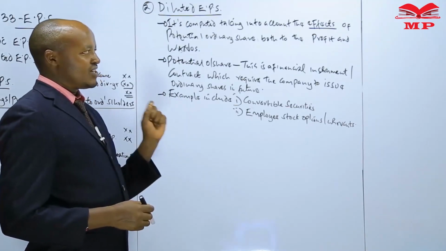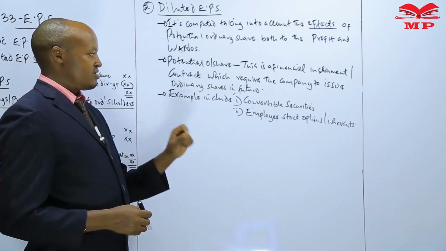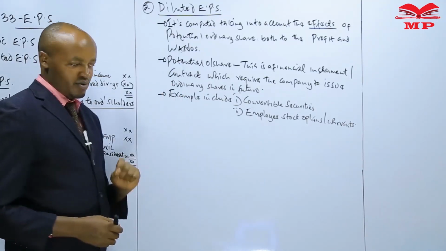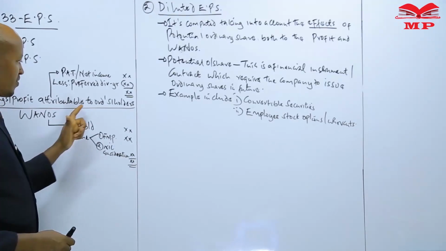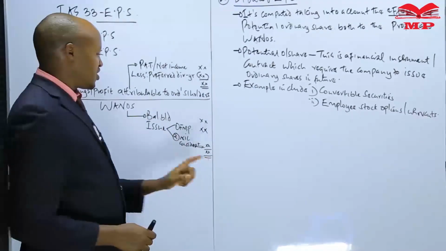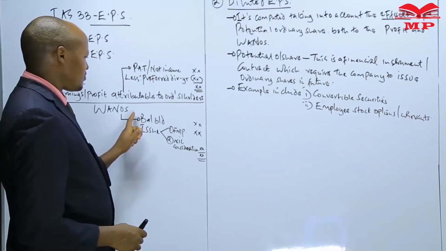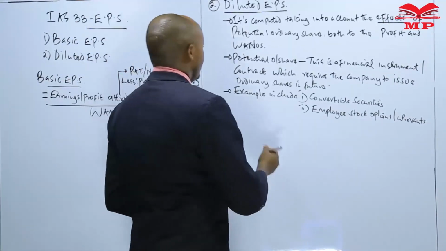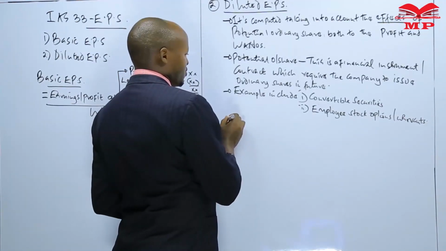So what we have said is that when computing the diluted earnings per share, we take into account the effect of those potential ordinary shares on both the profit which is attributable to ordinary shareholders, and also on the one-offs.